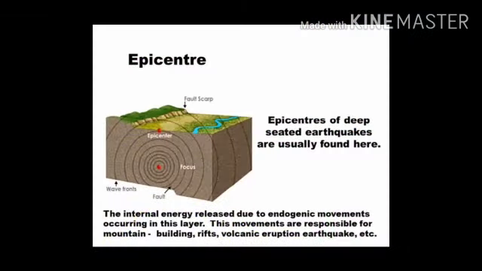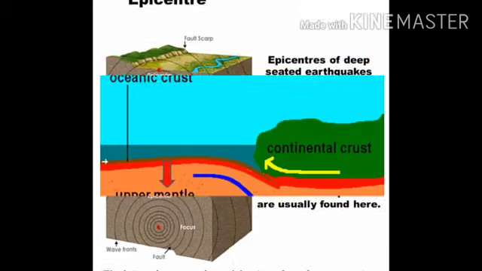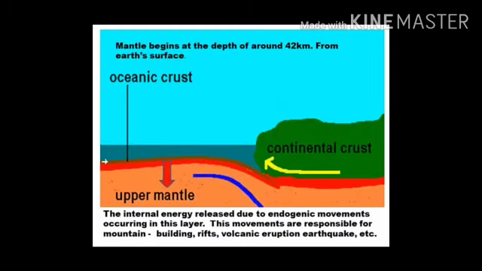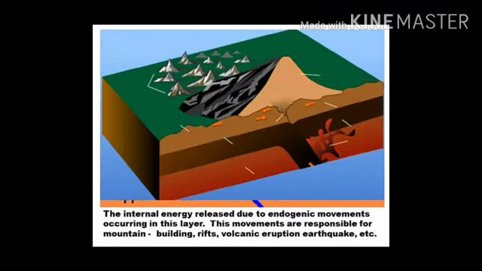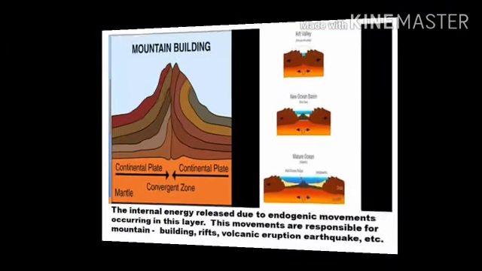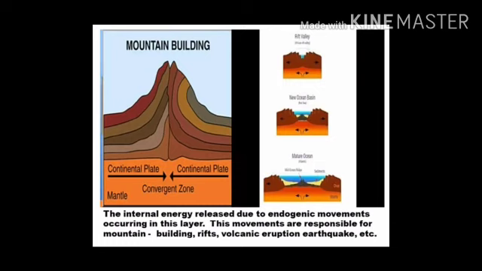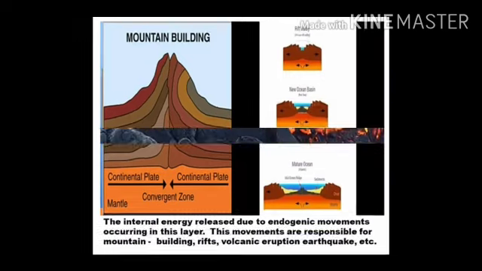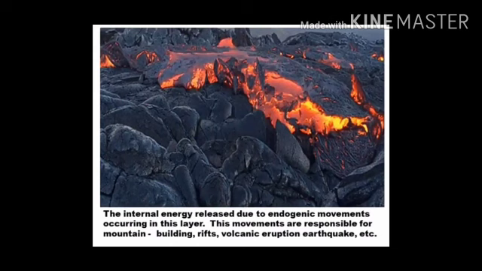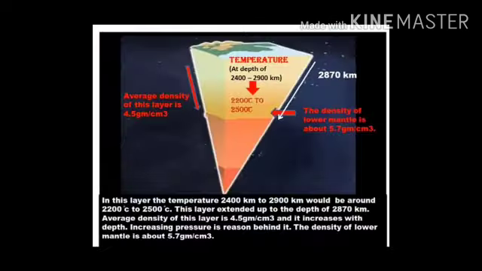Now let us see the epicenter. What is epicenter? The epicenters of deep-seated earthquakes are usually found here. The internal energy is released due to endogenic movements occurring in this layer. These movements are responsible for mountain building, rifts, volcanic eruptions, earthquakes, etc. In this layer, at 2400 km to 2900 km, the temperature would be around 2200 degrees Celsius to 2500 degrees Celsius.